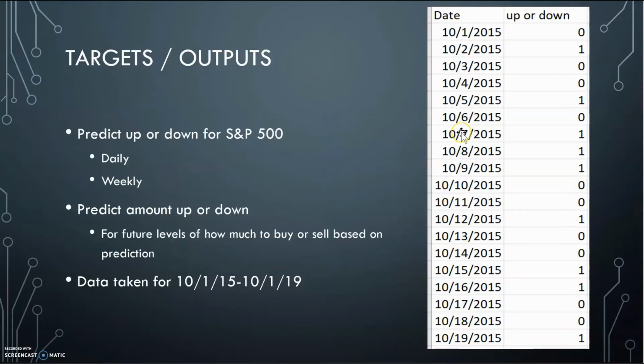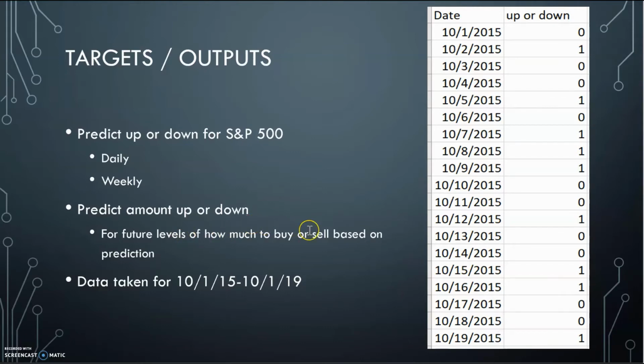Next I'll go over the targets and the outputs that we used. Basically we would predict up or down for the S&P 500, for daily and for weekly. The binary variable is just 1 for up and 0 for down. We also thought about the future possibility of predicting the amount that it went up or down.